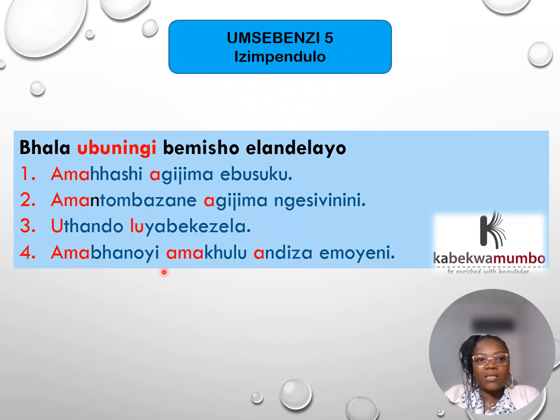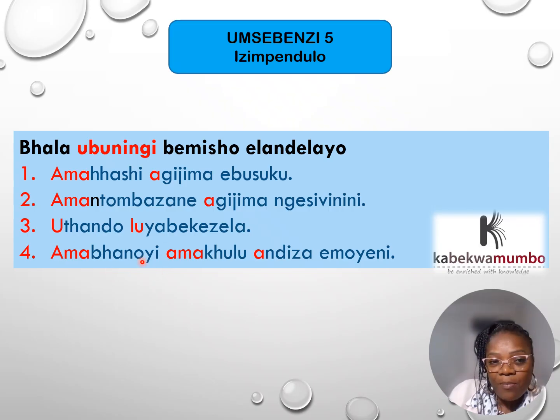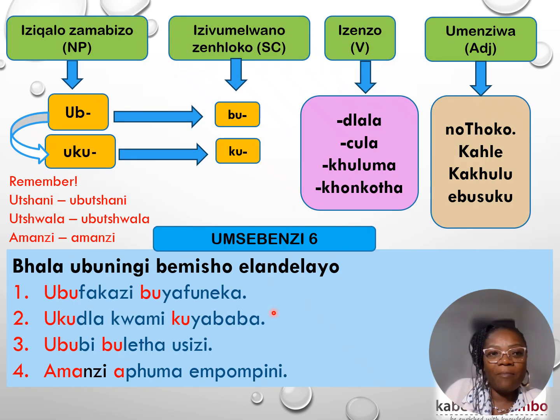There is a lot, right? Okay, utando, an abstract noun, stays as is. Therefore, the subject concord also will stay the same. Amabhanoyi amakhulu andiza emoyeni. So whenever you are describing an ama beginning word, you use ama before the adjective. Uyayibona le ndaba? Right, siqhubekele phambili.